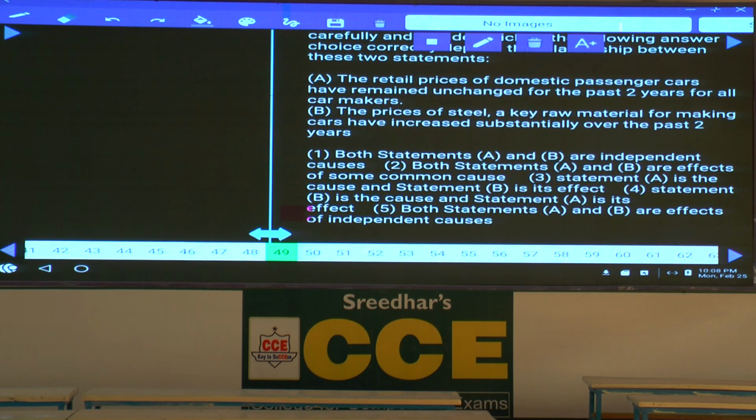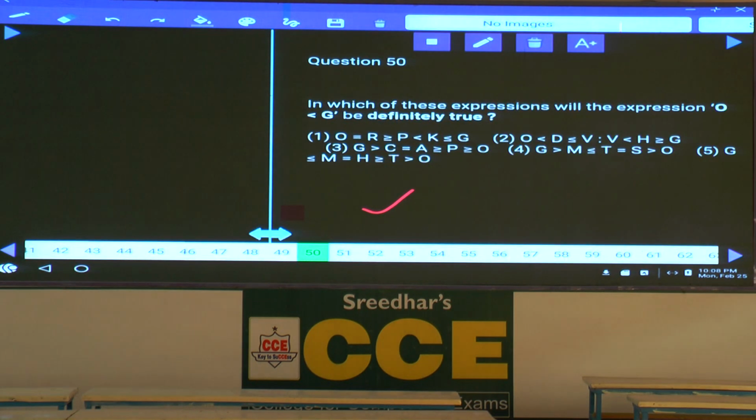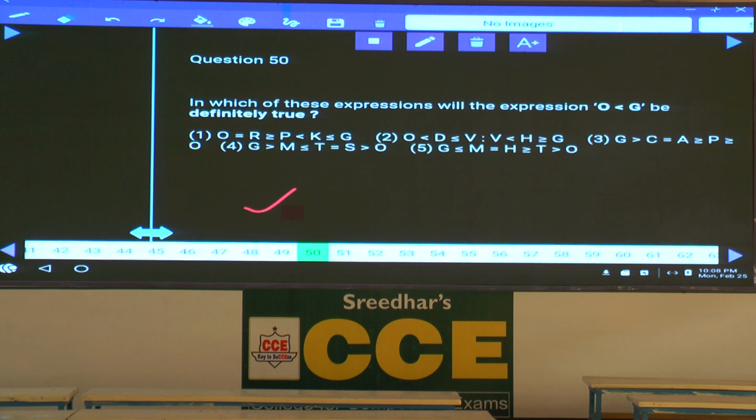Tell me what is your answer here? Choice 5 is the answer. For event A to happen, there are different reasons. For event B to happen, there are different reasons. These two reasons are different to each other. Hence, these two are effects of independent causes. Clear now? And this is about choice 5. 49.